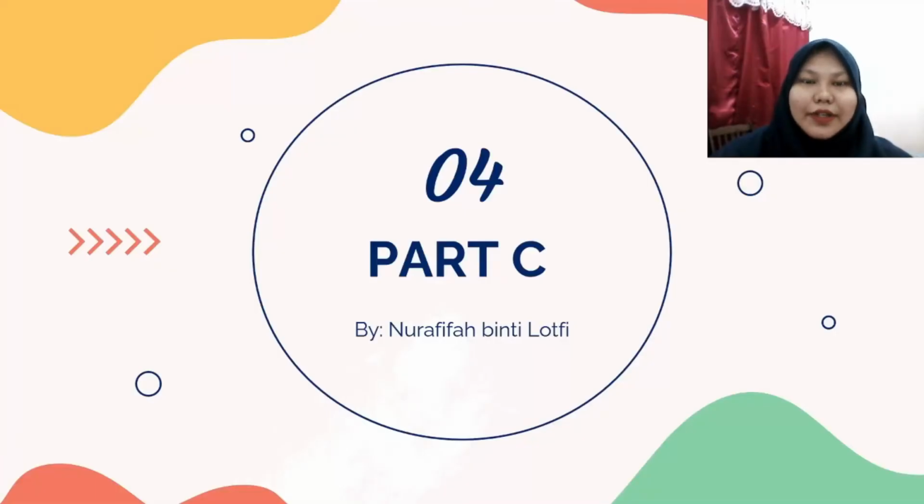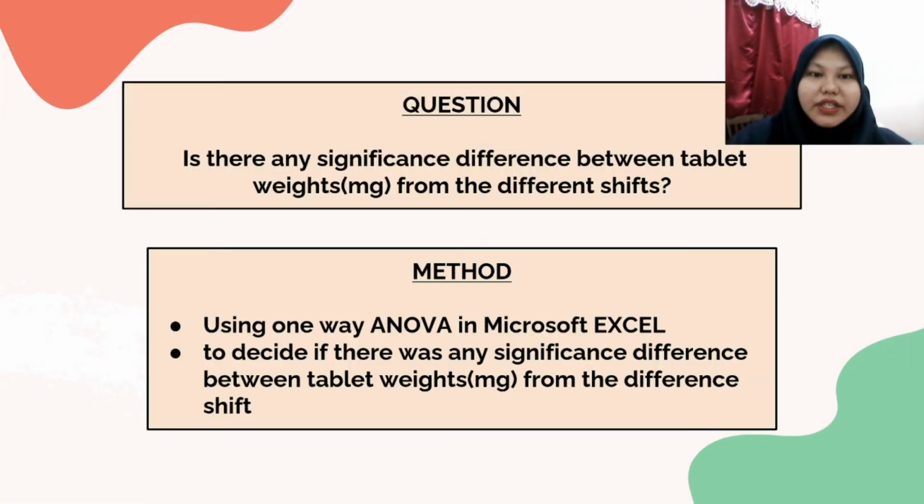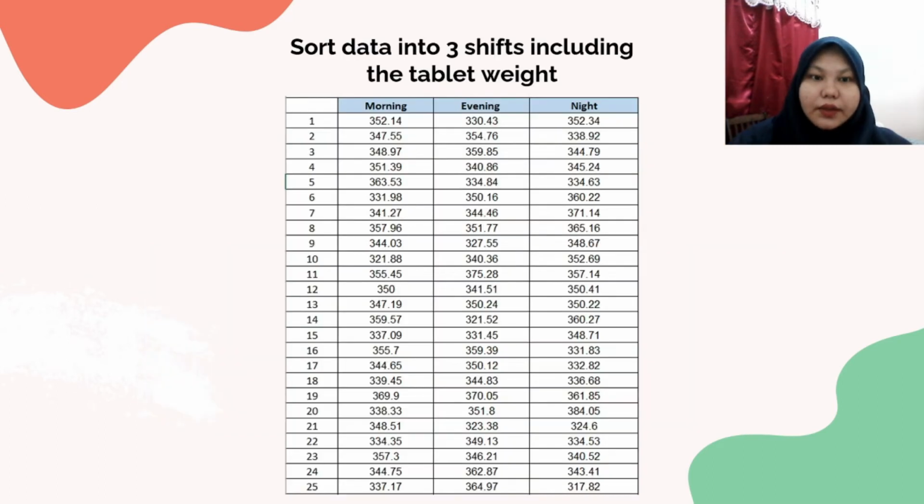My name is Nurafifah. I will continue to explain part C, which asks: is there any significant difference between tablet weights from the different shifts? The method that we use to answer this question is one-way ANOVA in Microsoft Excel. The purpose of doing this is to decide if there is any significant difference between tablet weights from the different shifts. Firstly, we need to sort the data into three shifts, which are morning, evening, and night, with the value of tablet weight in the column.